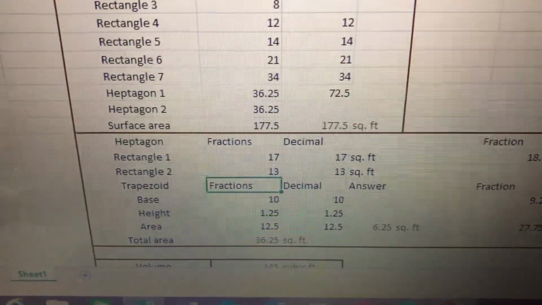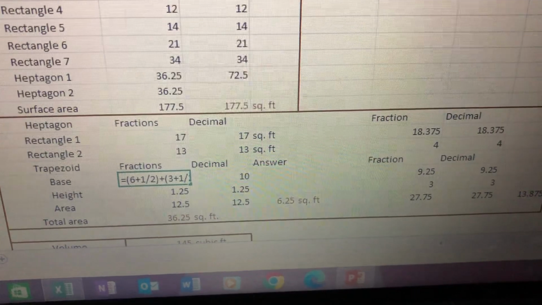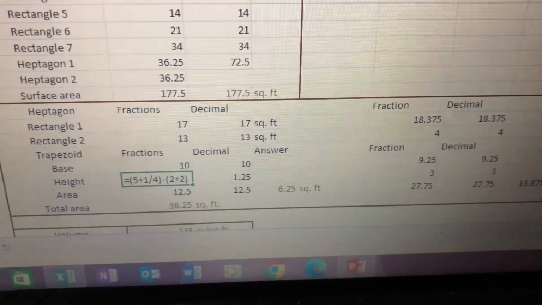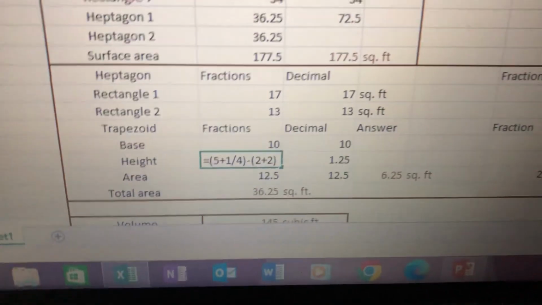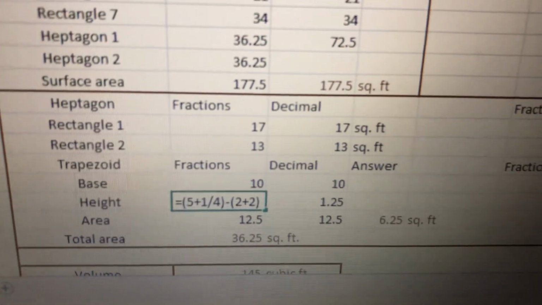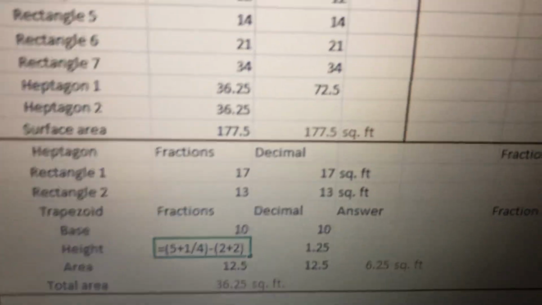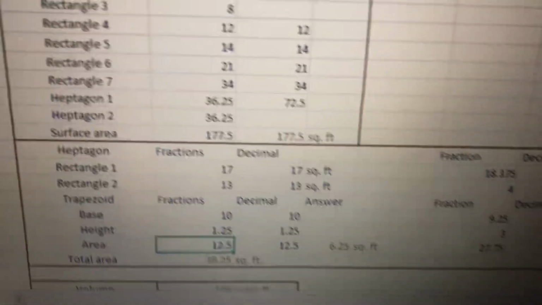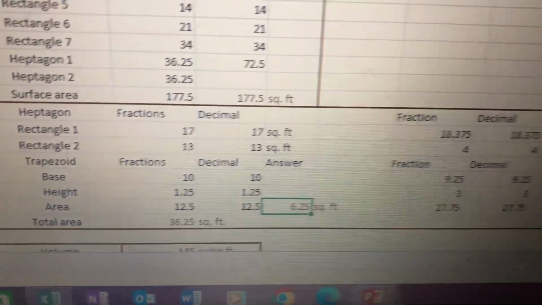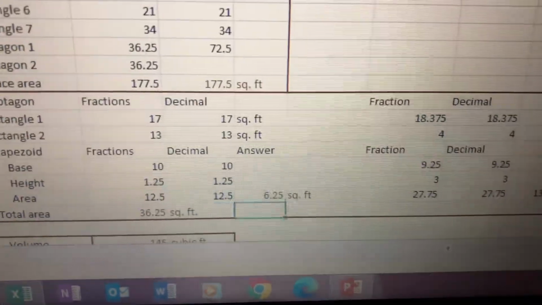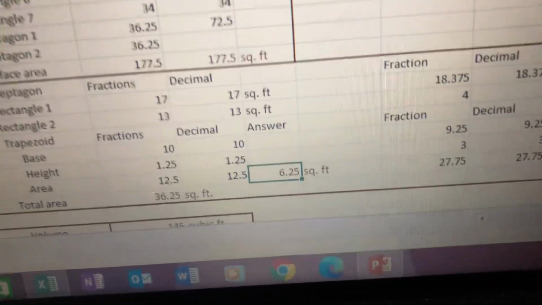Now for the trapezoid. The base, we got 10, because through this I summed 6 and 1/2 plus 3 and 1/2. Here, we have to multiply it with the height. The height is 5 plus 1/4, that's 5 and 1/4 minus 2 plus 2. So we should get 1.25. Then I multiplied the two, so we should get 12.5. And then from there, I divide by 2, so we should get 6.25. So that's the area. It's just that I forgot to divide by 2.